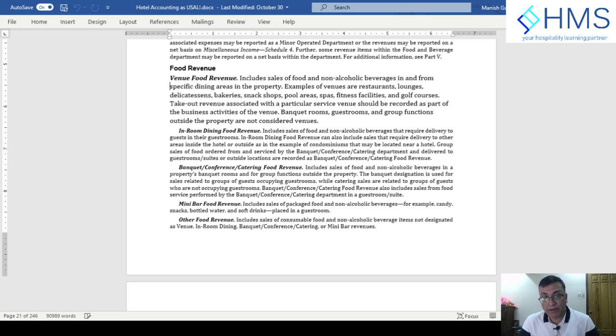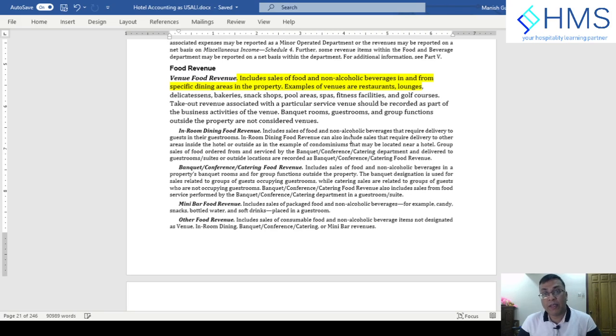But the very striking difference that you will see here is that it includes sale of food and non-alcoholic beverages. Now, in the practice of most hotels, only the food revenue goes into the food revenue, plus some coffee and tea, which is a normal drink. But other than that, like water, soft drinks, cocktails, mocktails, fresh juices, they all go into the beverage revenue.